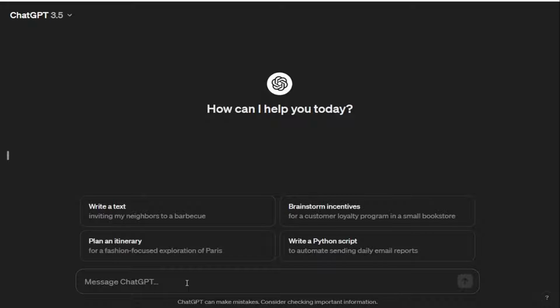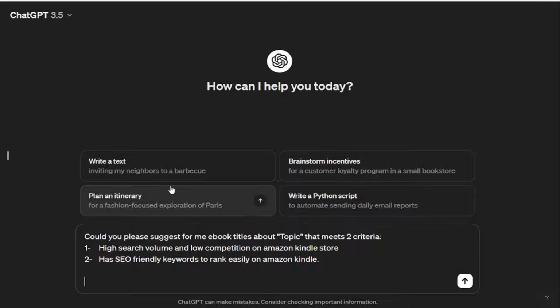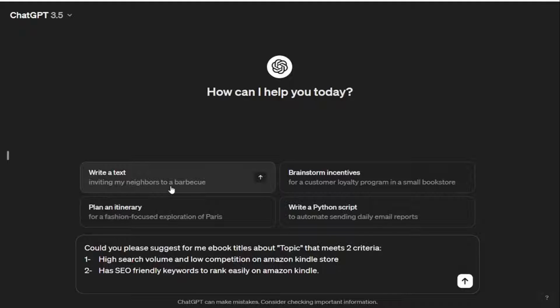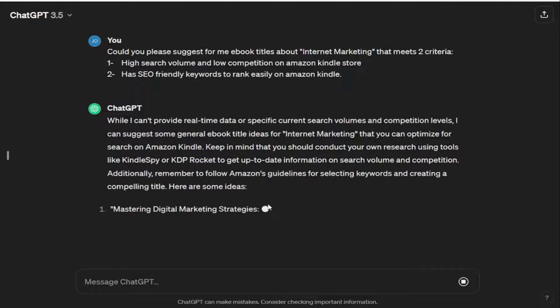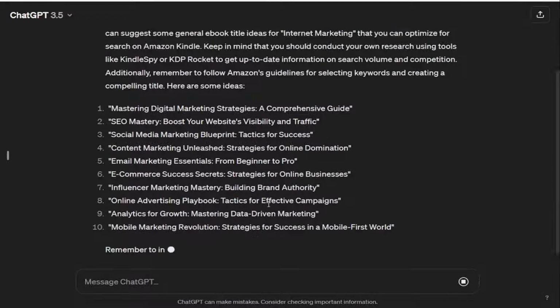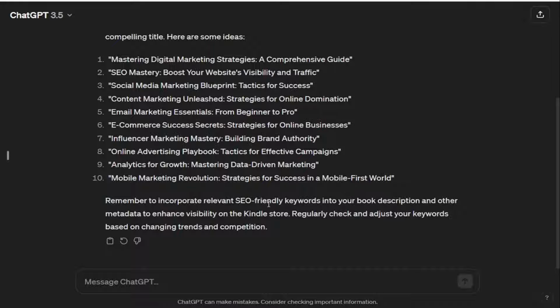Let's start by asking ChatGPT to create book titles that have the potential to rank easily on an ebook store, such as Amazon Kindle. Could you please suggest for me ebook titles about topic that meets 2 criteria? 1. High search volume and low competition on Amazon Kindle store. 2. Has SEO-friendly keywords to rank easily on Amazon Kindle. Please replace the topic section with your desired topic or niche. You can replace Amazon Kindle with another bookstore if you want to sell there.